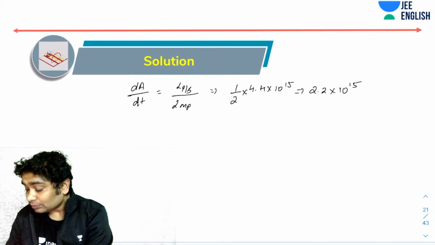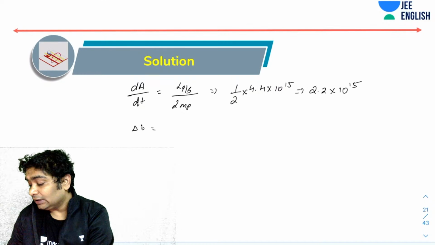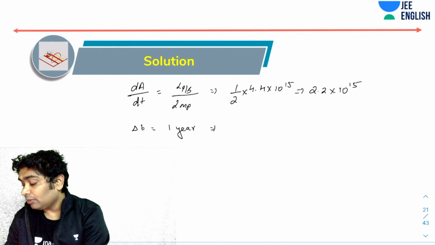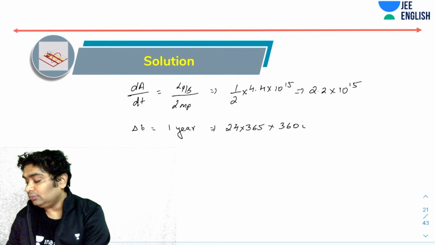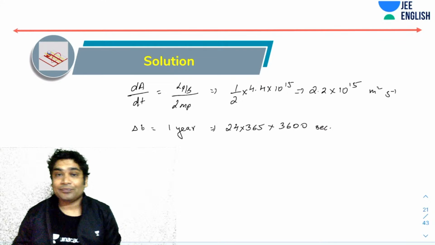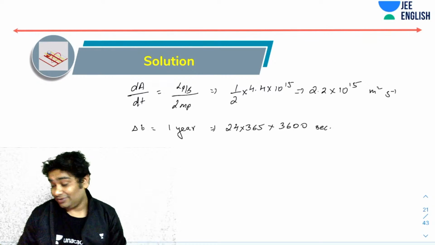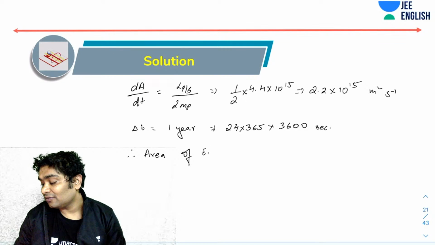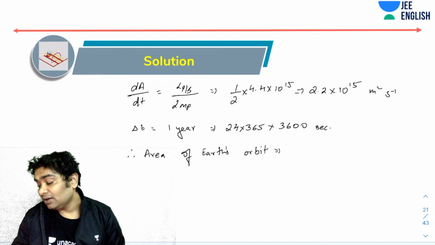Now, what is the time in which the Earth completes the entire orbit once? Okay, so time I know. Now, delta t is 1 year for the Earth to complete one revolution, right? 1 year can be written as 24 into 365 into 3600 seconds, right? This was meter square per second. So, to find the area of Earth's orbit, therefore, area of Earth's orbit would be just the aerial velocity dA by dt times delta t.